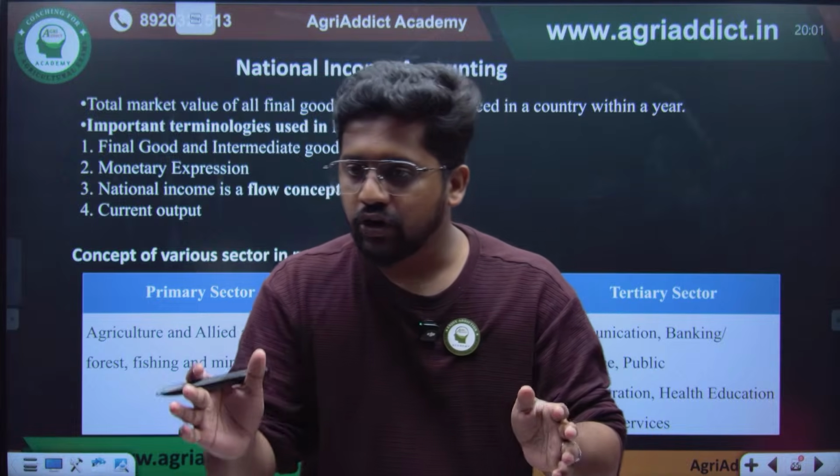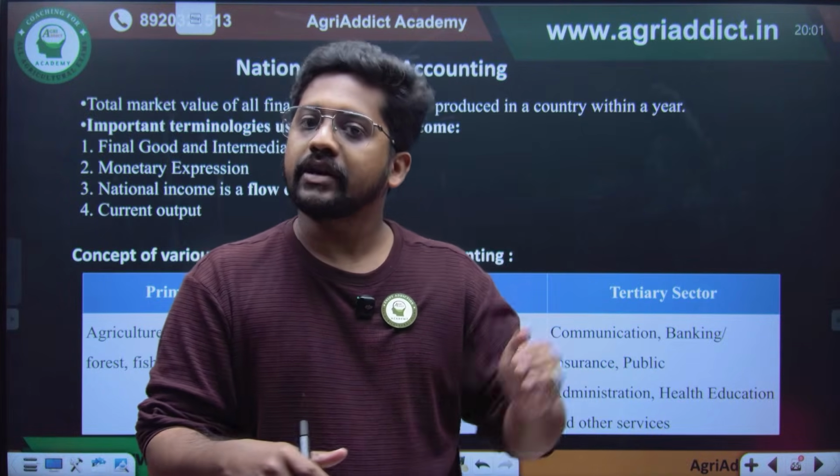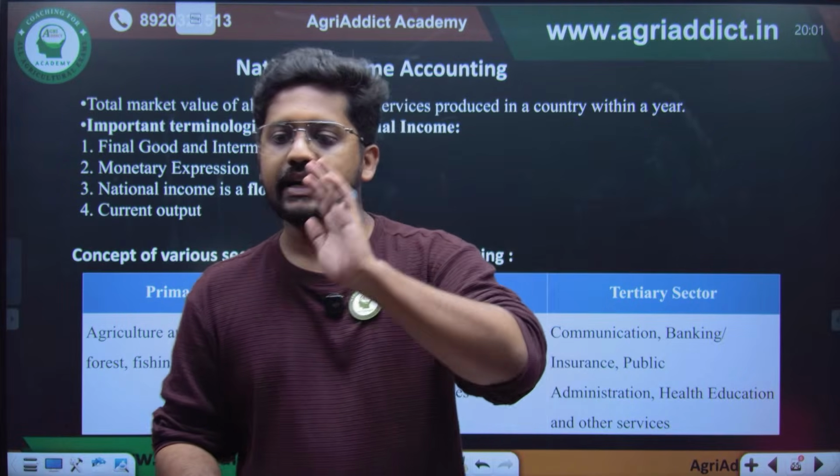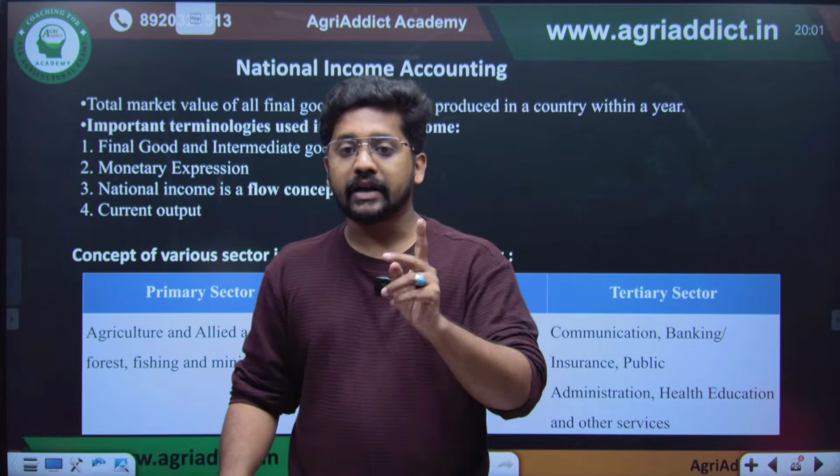No, AFC will not be becoming negative. AFC will not be becoming negative. It will be going on reducing. That's it. It will never touch the x-axis. So that's why it is becoming a rectangular hyperbola.